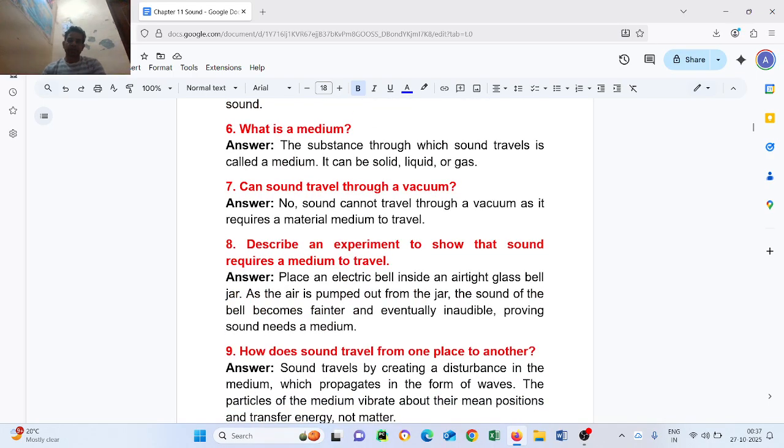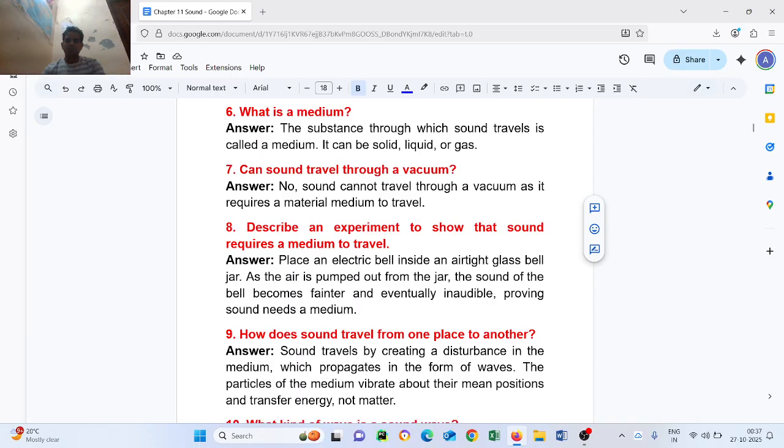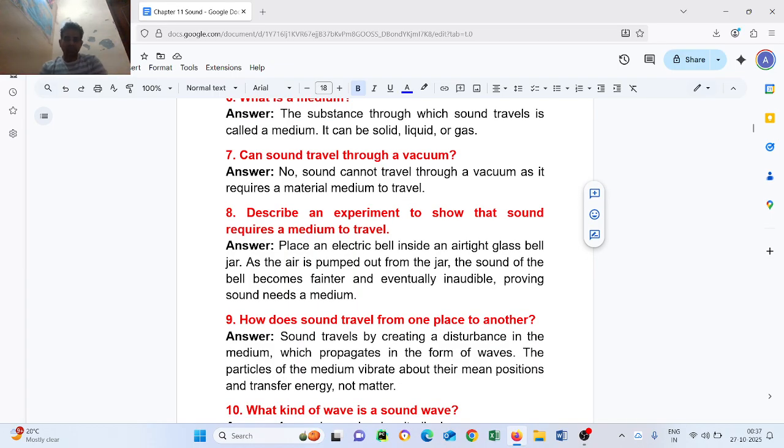Question number eight: describe an experiment to show that sound requires a medium to travel. Answer: place an electric bell inside an airtight glass bell jar. As the air is pumped out from the jar, the sound of the bell becomes fainter and eventually inaudible, proving sound needs a medium.